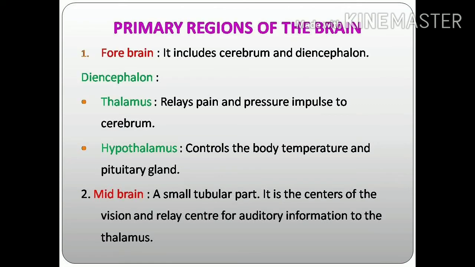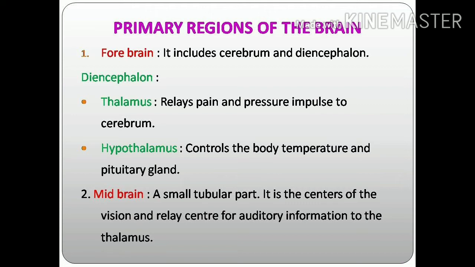Next, three primary regions of the brain. We can divide the brain into three primary regions, that are forebrain, midbrain as well as hindbrain. In these three primary regions, various parts are present that we can study one by one. First, forebrain. Forebrain includes cerebrum and diencephalon. You know about the functions of the cerebrum. It is the seat of intelligence, memory, consciousness, willpower, voluntary actions, etc.